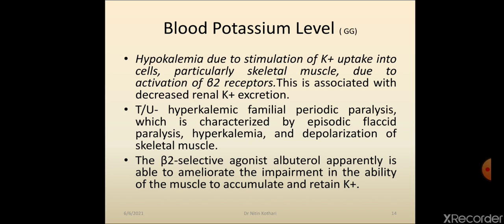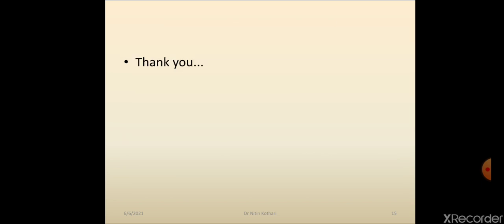We will use the beta 2 selective agonist salbutamol for treatment of this disease. Salbutamol is also called albuterol. So this completes the discussion on cardiovascular organs, skeletal muscle and blood potassium level.